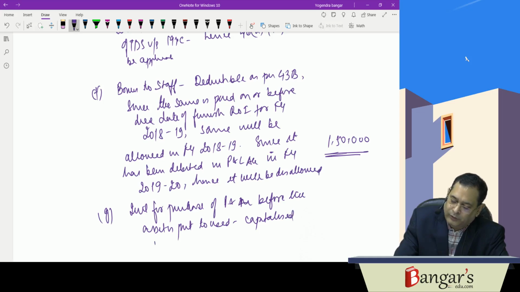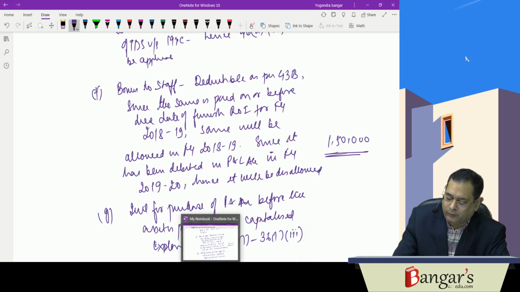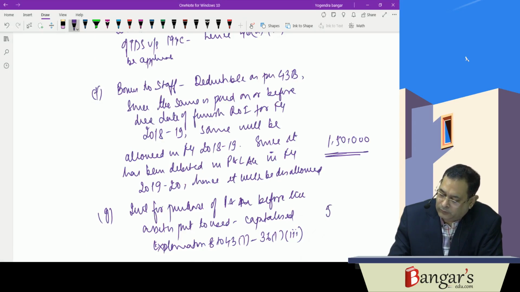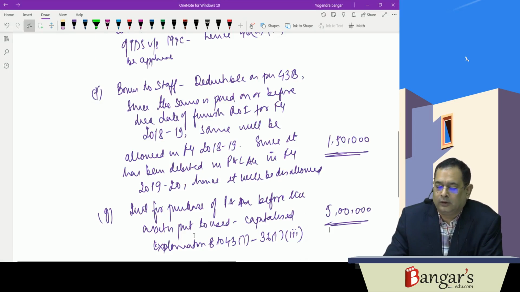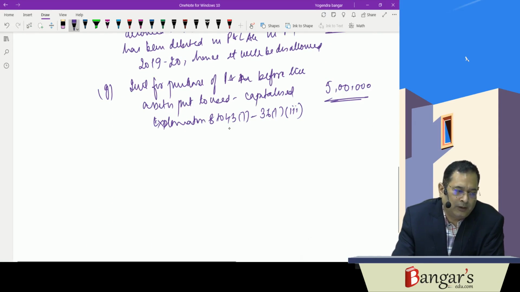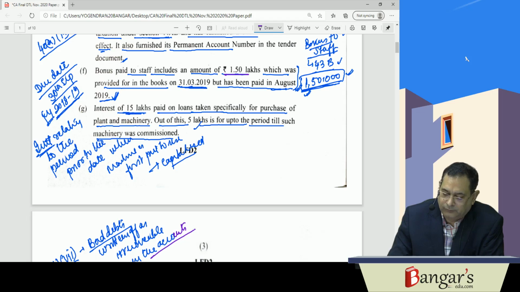We have seen Explanation 8 to 43(1), read with 36(1)(iii), relating to interest on borrowed capital. So 5 lakh will be capitalized. It has been debited, therefore it will be added back. It won't be allowed as deduction while computing PGBP, and it will be added back in the cost of the machine. Relating to depreciation, we will make necessary presumptions afterwards.